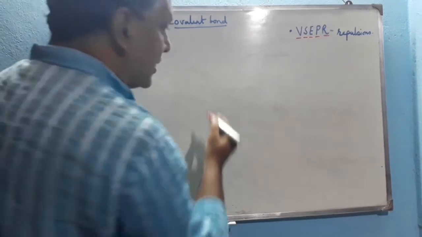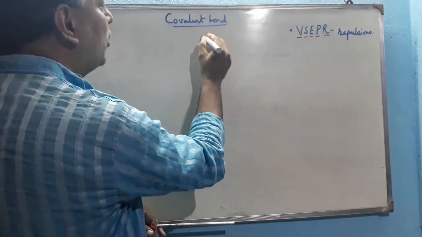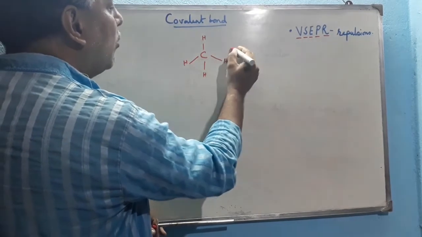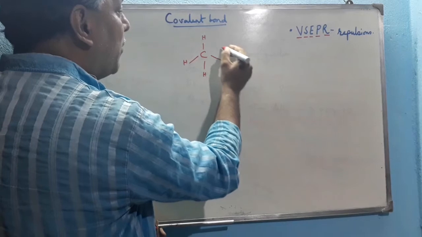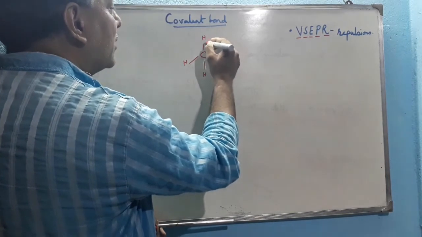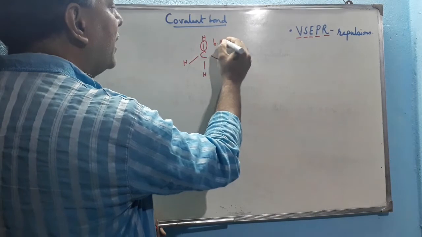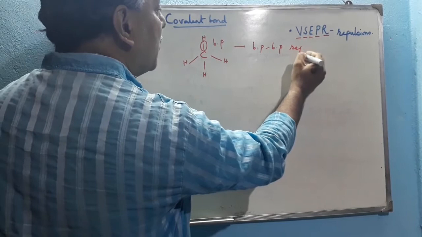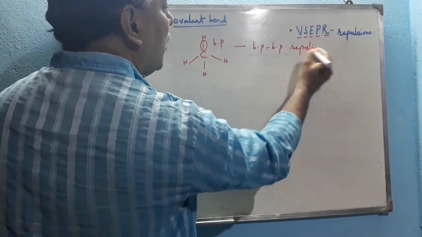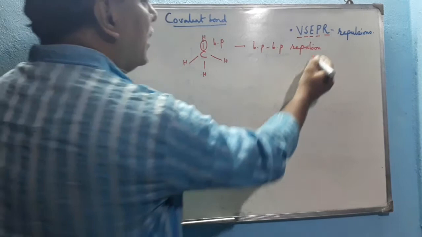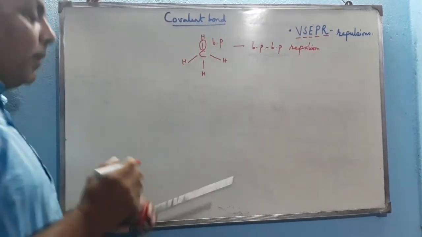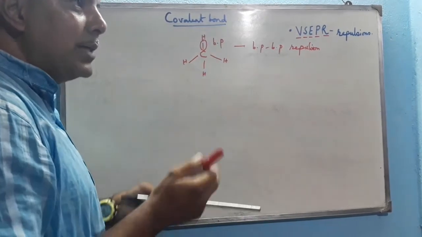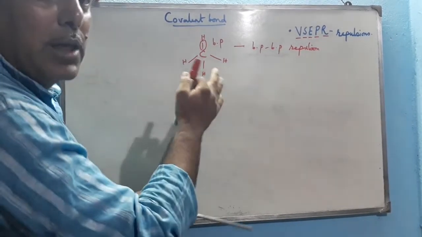There are three types of repulsion. In the methane molecule, you know that this is a tetrahedral structure. In methane, there is only one type of repulsion, and all these are bond pairs. So all these bonds are bond pairs, and therefore only bond pair repulsion occurs here, because the bonding orbitals are fulfilled by two electrons, so each bond pair contains two electrons. These two electrons repel each other.